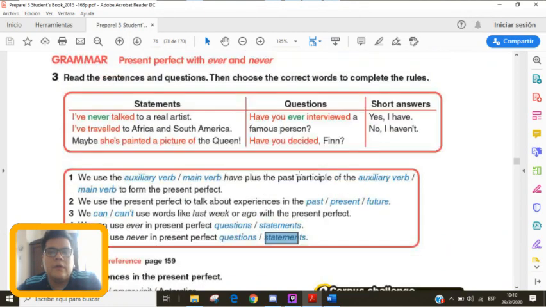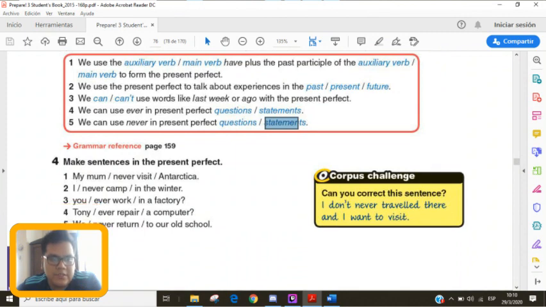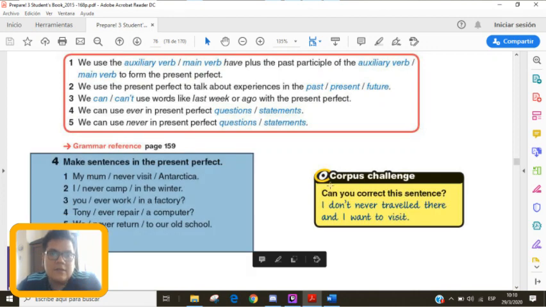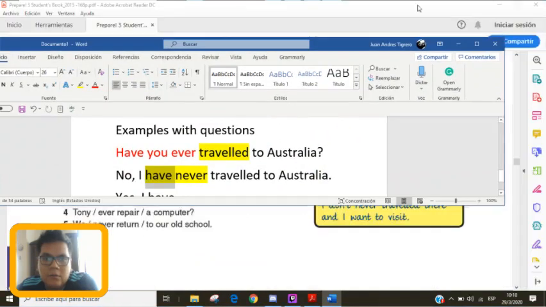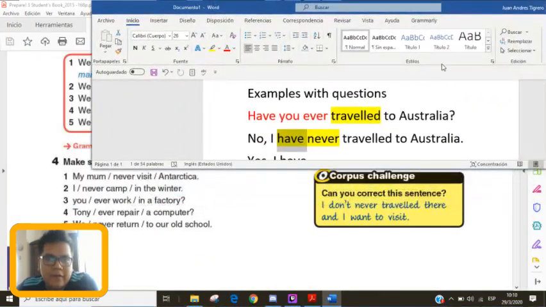Good. Okay, so to check your understanding, I want you to go to this same page, 76, see? And do exercise number 4. Make sentences in the present perfect. Okay, so here you have words. My mom never visit Antarctica. Remember, I will give you a clue with that one.